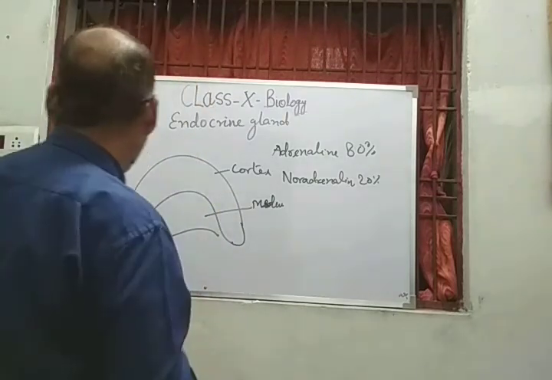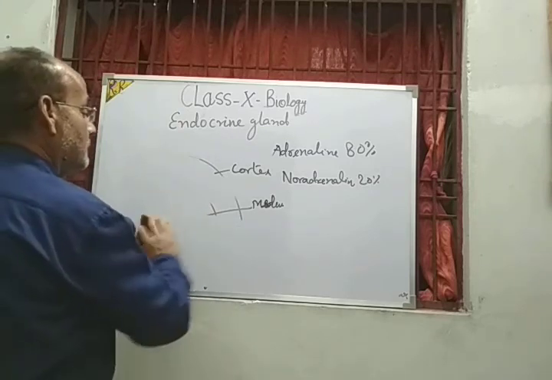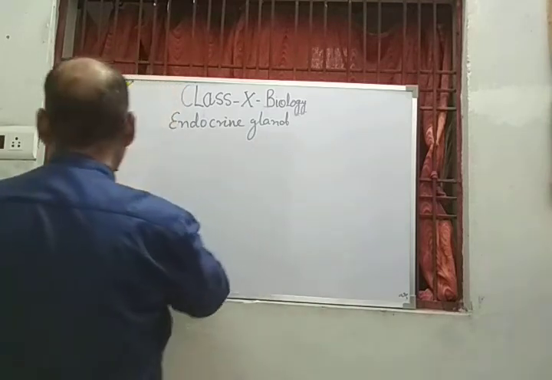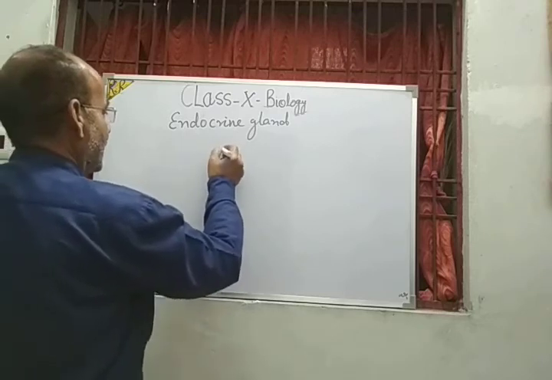Okay. Now come to the next, which is very important as far as the endocrine system is concerned, that is the pituitary gland, which is situated in the brain, and that is called the master endocrine gland.